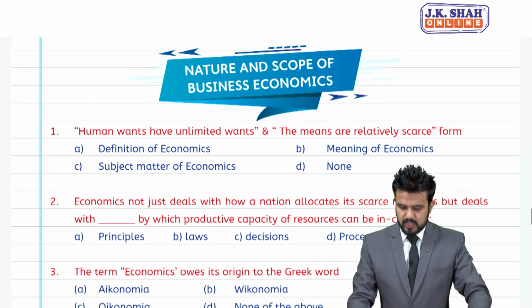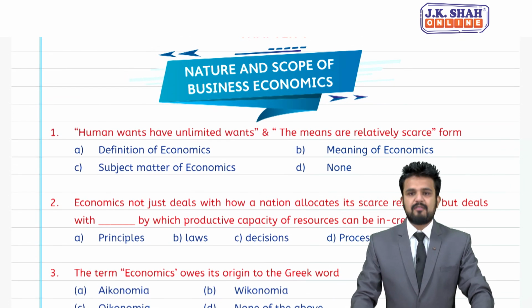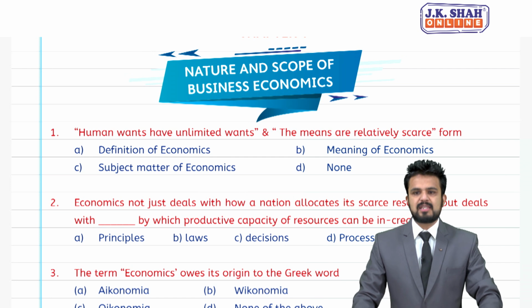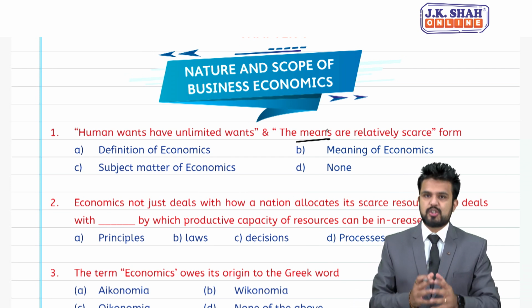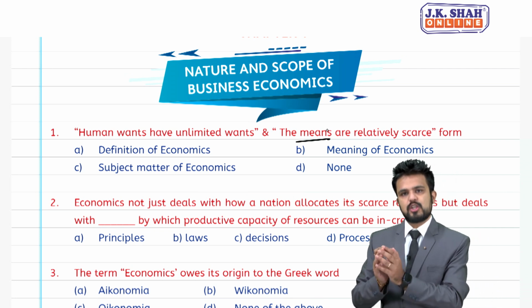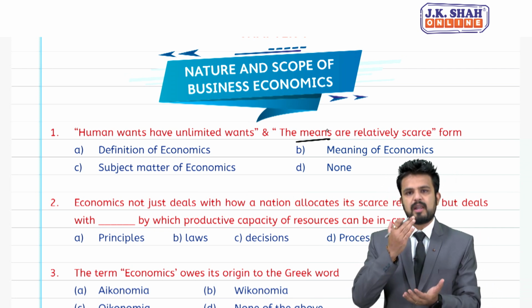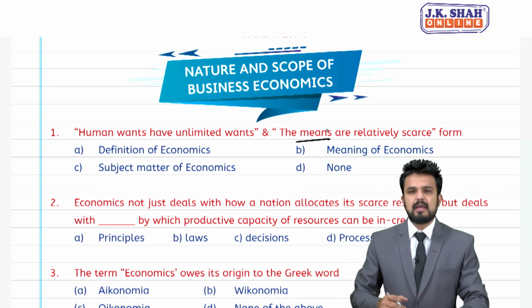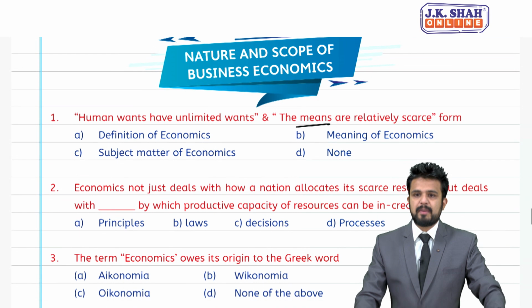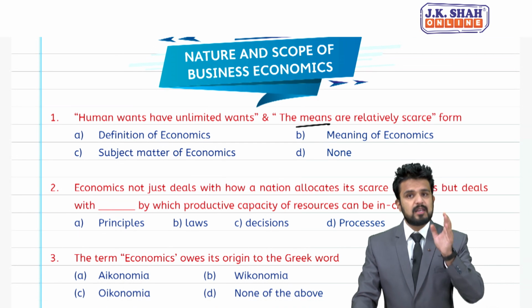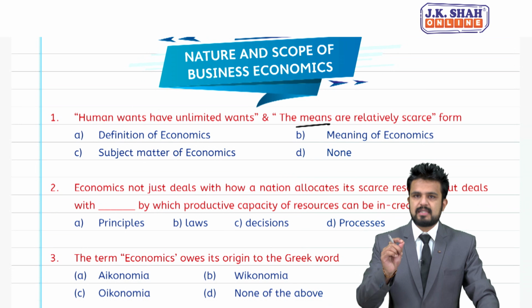So, first MCQ is, human wants are unlimited, that is the means are relatively scarce. Now, students, here means stands for resources. So, wants are unlimited, means are limited is dash. A, forms definition of economics, B, meaning of economics, C, subject matter of economics, and D, none.